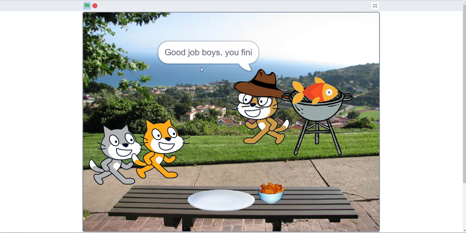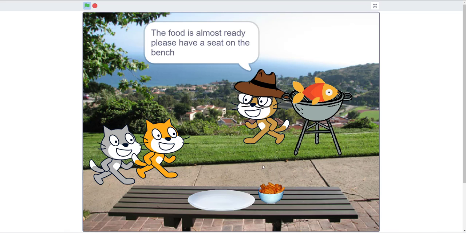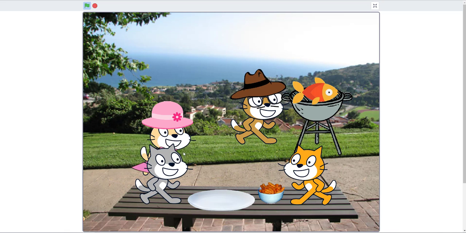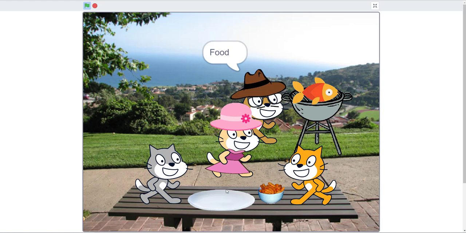And then finally, their dad is happy that they finished all their chores, so he's cooking a fish on the grill, as you can see. The food is almost ready. And there's a side of cheese puffs right here, and then they'll sit down, or more like stand up, and their mom comes to pick up the fish.